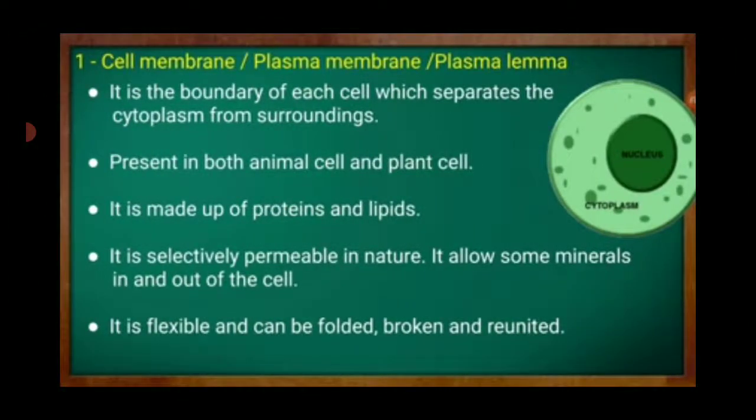First one is the cell membrane, also called plasma membrane. It is the boundary of each cell which separates the cytoplasm from the surroundings. Present in both animal cell and plant cell. It is made up of proteins and lipids. It is selectively permeable in nature. It allows some minerals in and out of the cell. It is flexible and can be folded, broken and reunited.